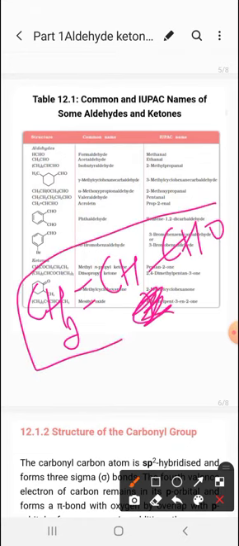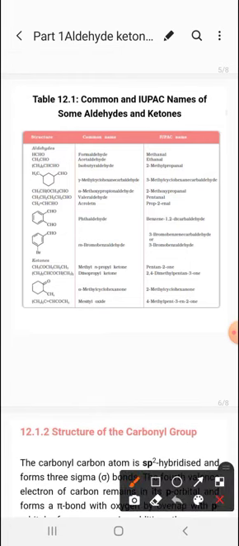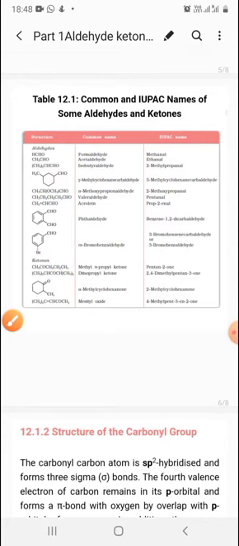Fine. So this is what? This is acrolein. The common name is acrolein, and IUPAC is prop-2-enal. The next is phthalaldehyde and benzene-1,2-dicarbaldehyde. Next is metabromobenzaldehyde or 3-bromobenzaldehyde. The next is the ketones. Now in the ketones, this is methyl propyl ketone. So here is the methyl group, here is the propyl group and ketone, otherwise pentan-2-one.